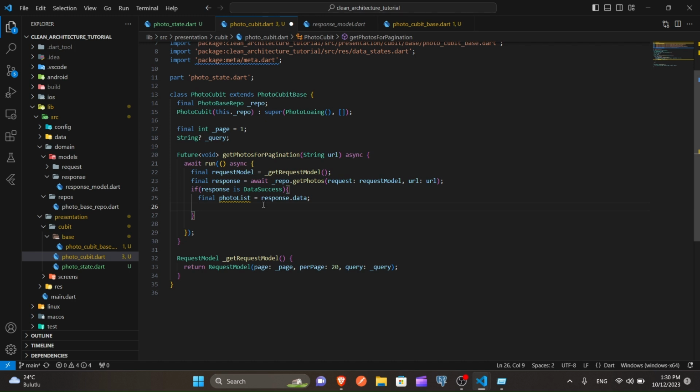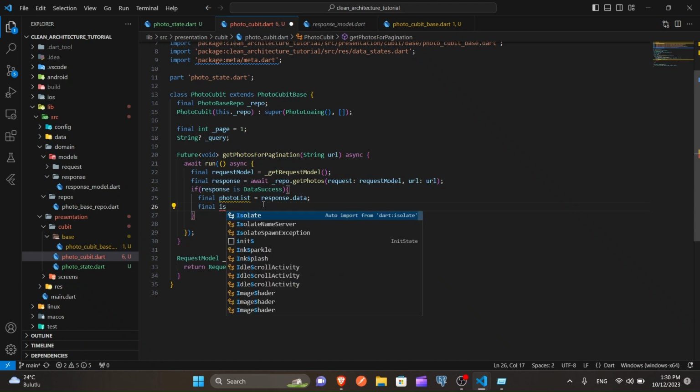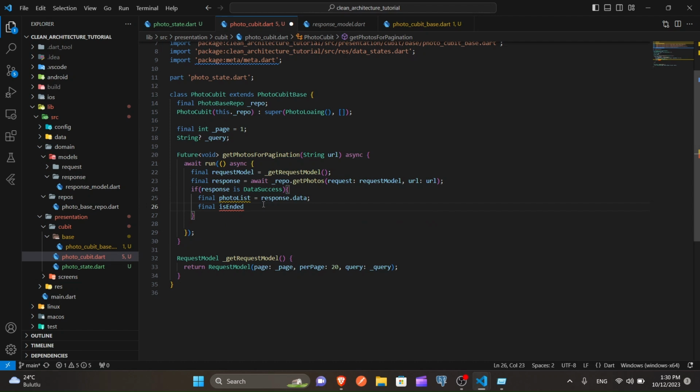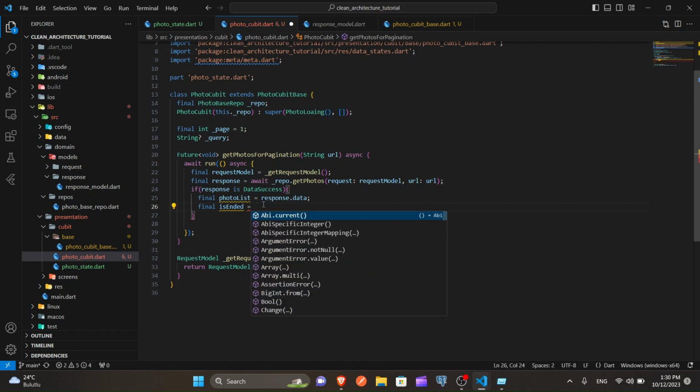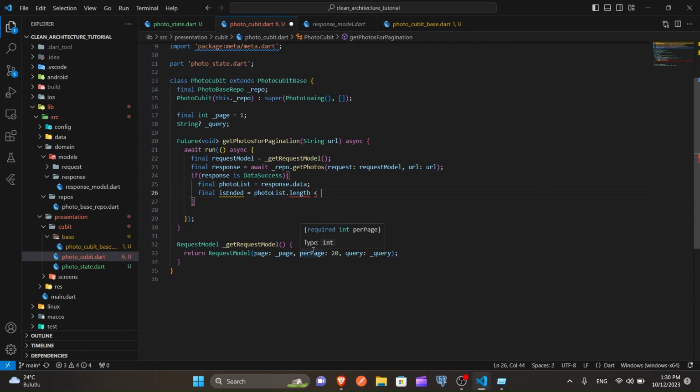But right now, what we're going to do, we also had, is it the end or not, right? I mean, is ended. We call it like this, and that is no data. We could say so. Well, I already made it. If photo list length is less than, well, actually we created per page variable here,